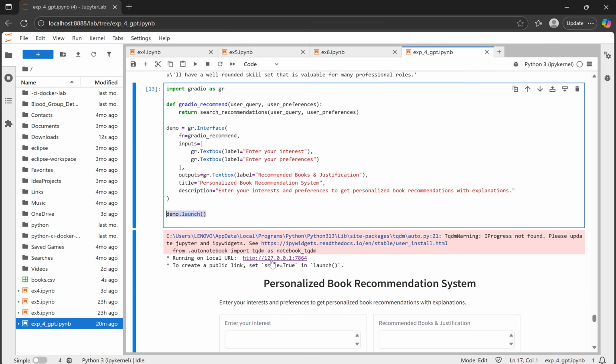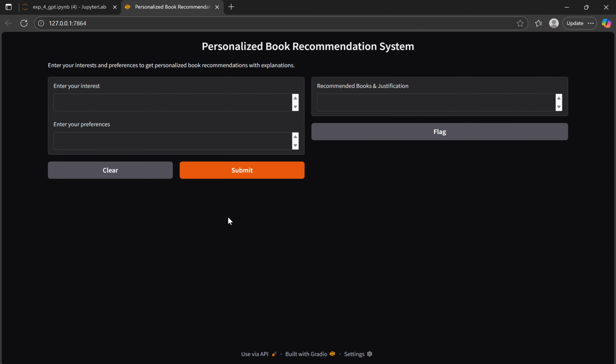And now let me show the output. This is where you enter your interests. Here I will give math, and here my preference is math, and here I'll submit, and here we will get the personalized book recommendation.